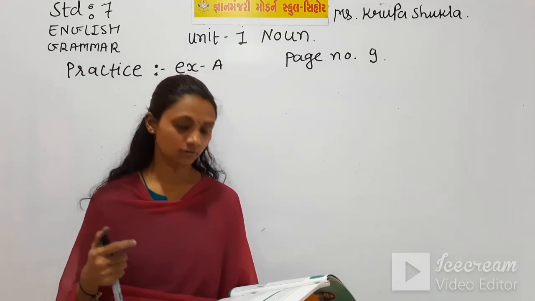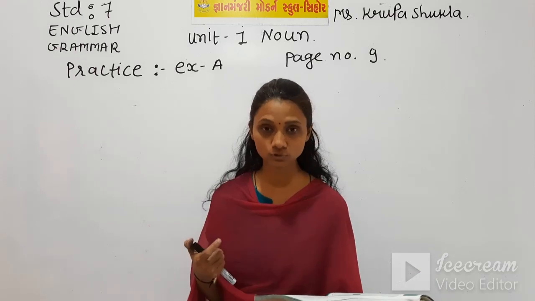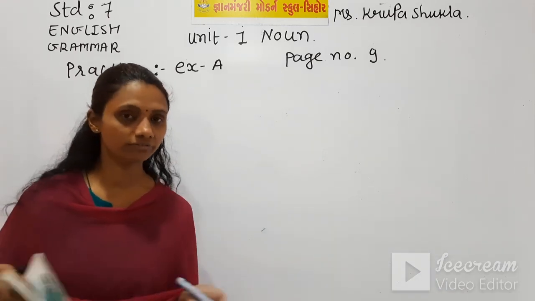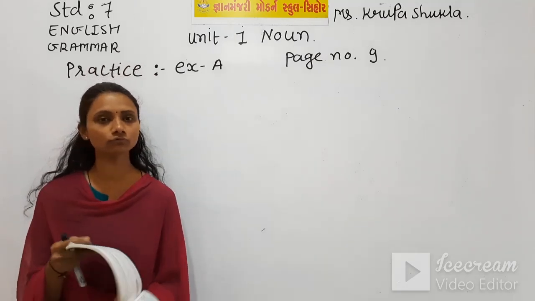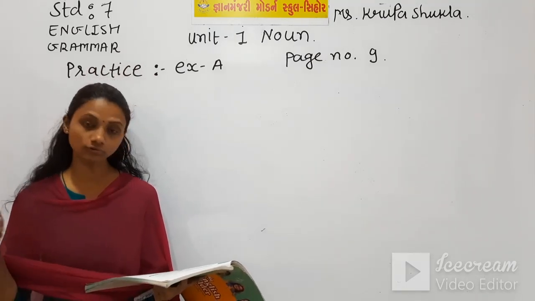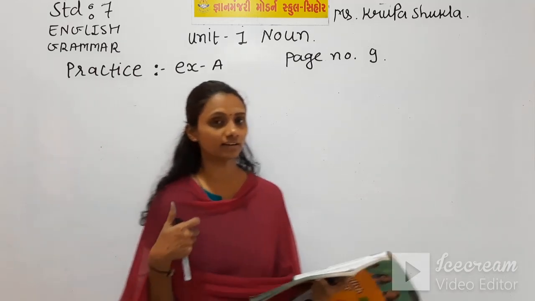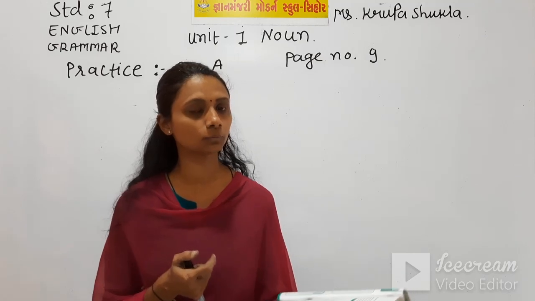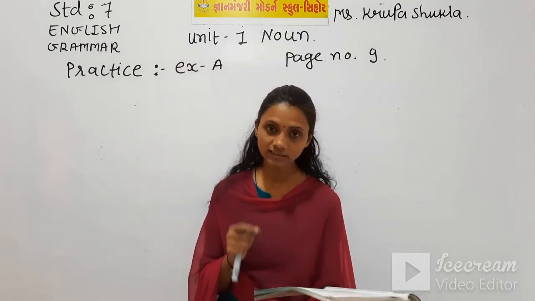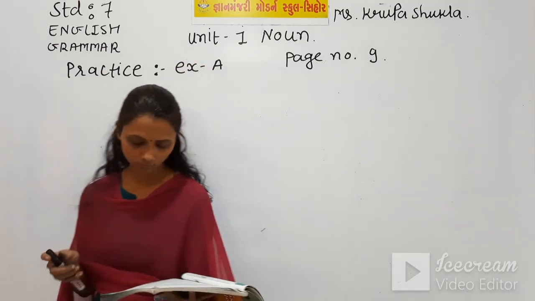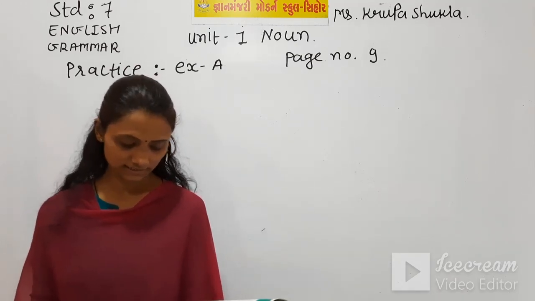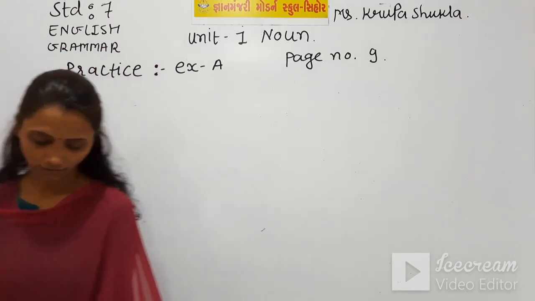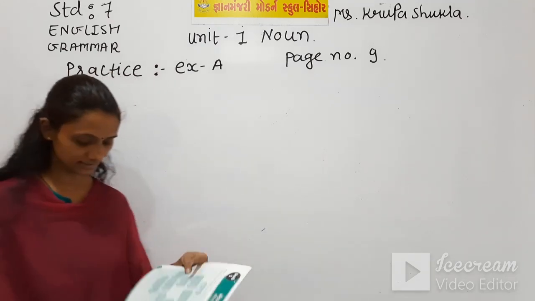So here we have a diary entry of Suraj, and he has used some wrong nouns. So we have to remove those words and add some word wherever required. Remember, not all the blanks need to be filled. Wherever it is required, we need to fill the blank. So the first is, my room is very untidy. The furniture is covered with. So I am writing this sentence here.